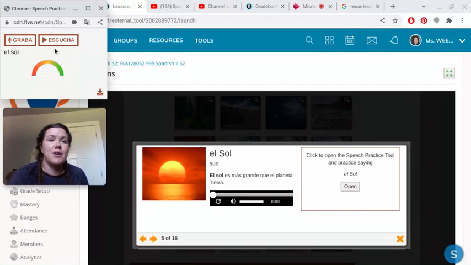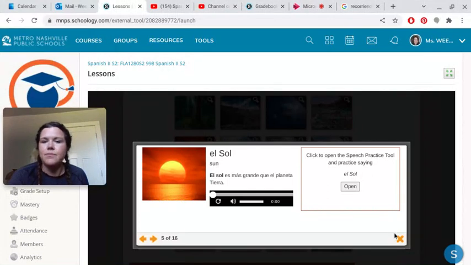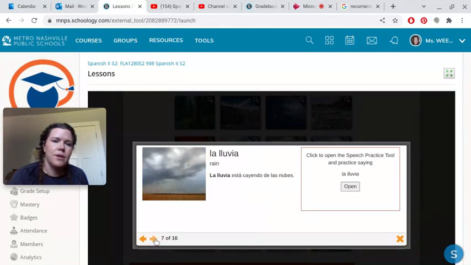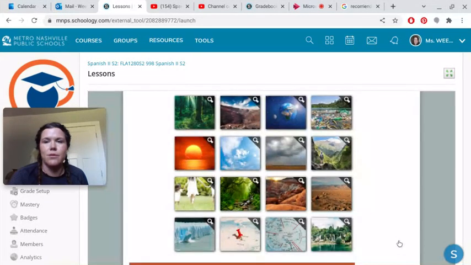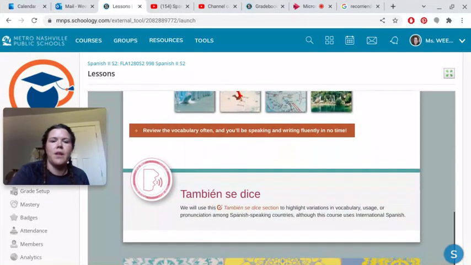Okay, so that's how you practice your pronunciation, and if it won't hear you very well, then make sure you get really close to the speaker, like I had to do. Okay, so you can click through, and you can write these in your note guide, which I would really suggest, and practice hearing it and also pronouncing it, because those two tools are really helpful to you.